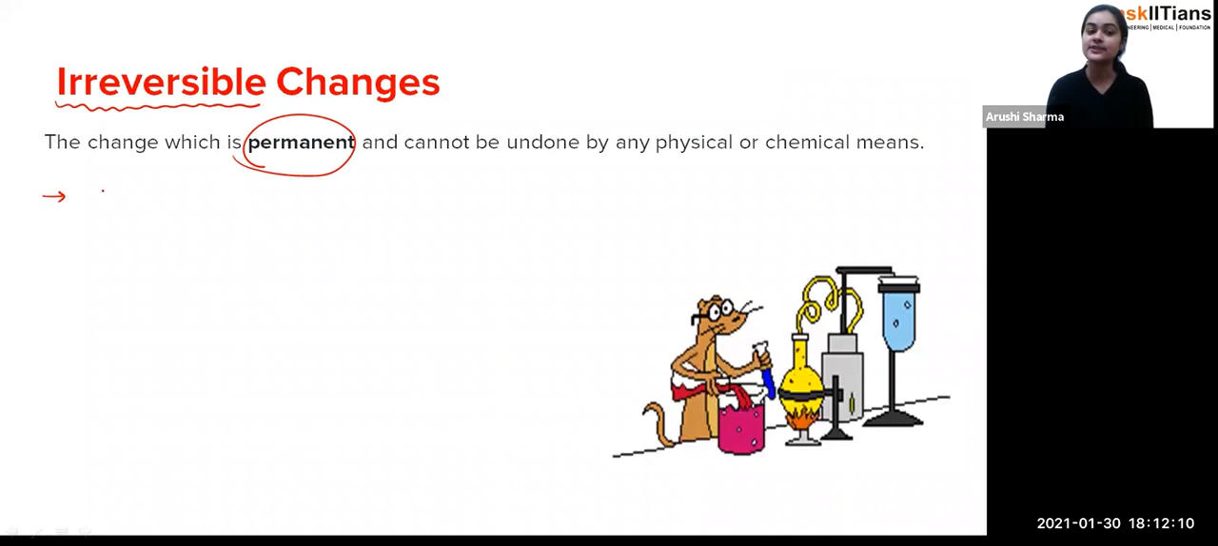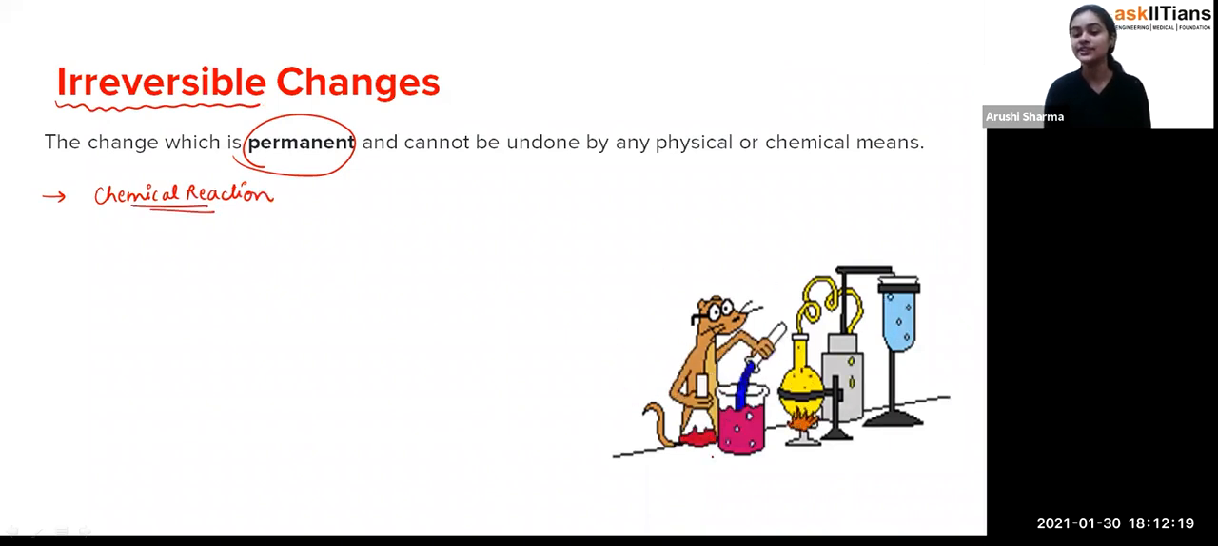So generally, students, the chemical reactions, I'm not talking about all, but the chemical reactions which are going on, are generally irreversible in nature. In chemical reactions, after the change we just get the product and we can't convert such a product back into the reactant. So these are the kind of irreversible changes.